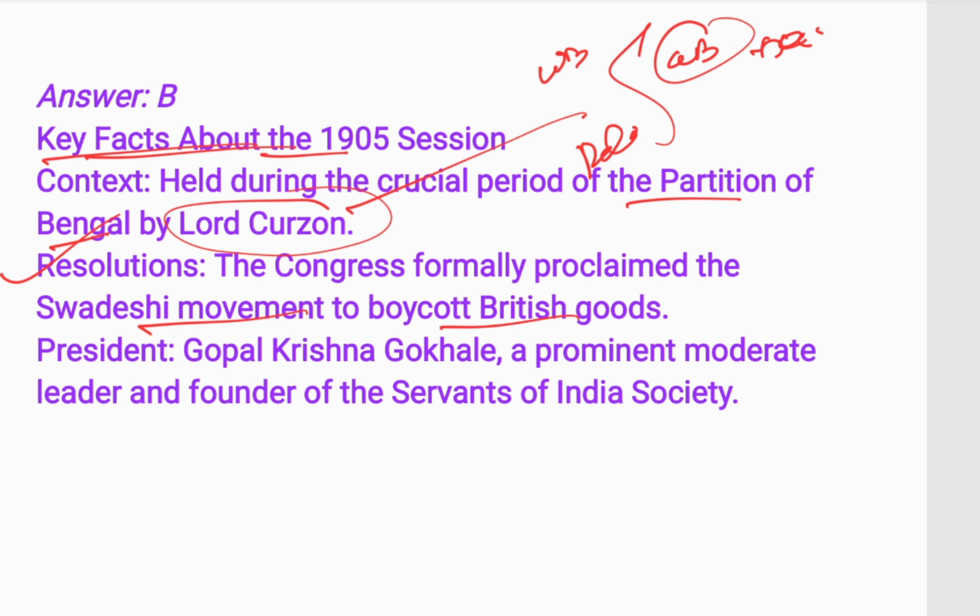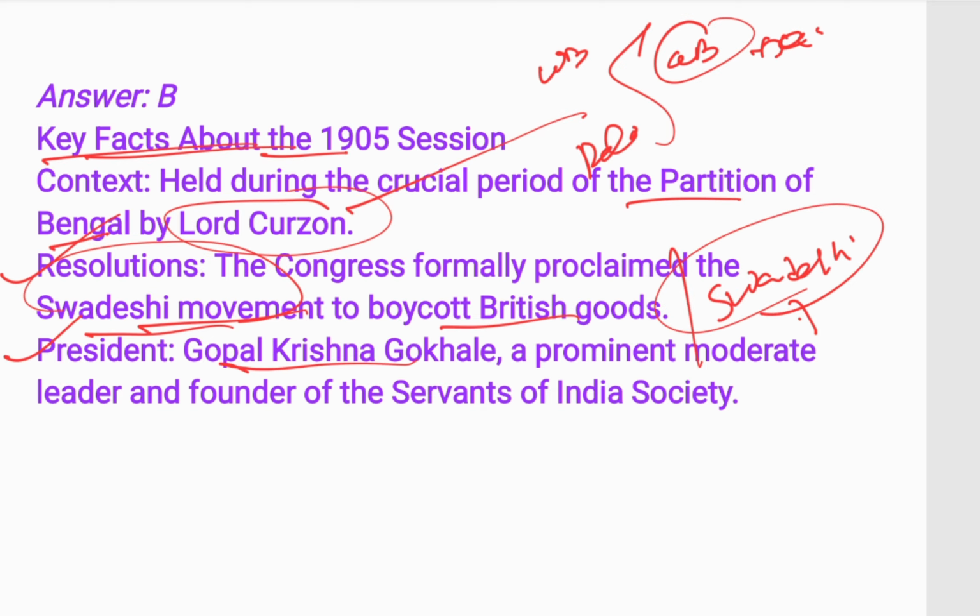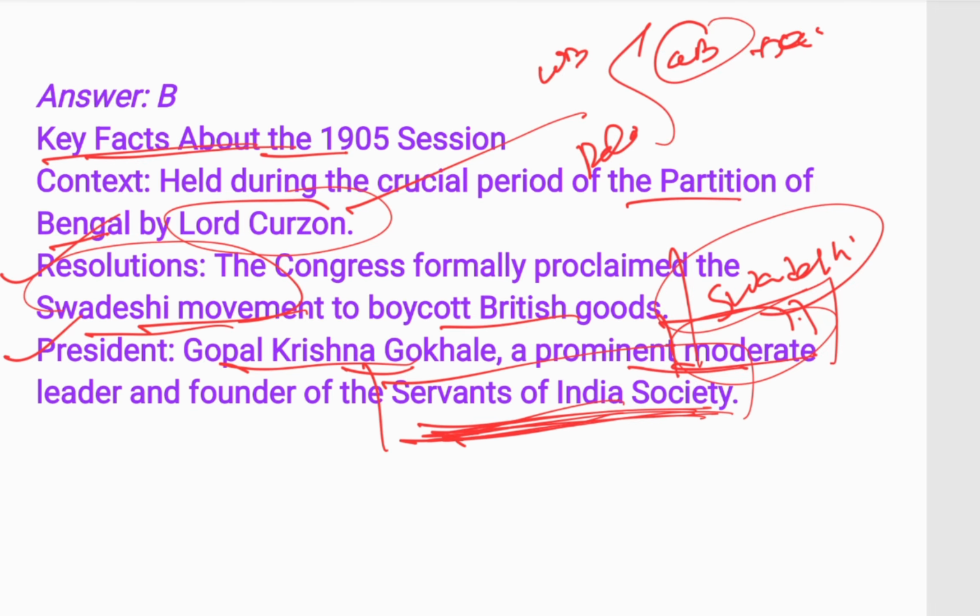Resolutions: the Congress formally proclaimed the Swadeshi movement to boycott British goods. At that time, the INC started an anti-partition movement against the Bengal partition, and that anti-partition movement was the Swadeshi movement, to boycott British goods and adopt Swadeshi or Indian made items. The president was Gopala Krishna Gokhale, a prominent moderate. Remember, Gopala Krishna Gokhale was a member of the INC from the moderate section, and the founder of the Servants of India Society.